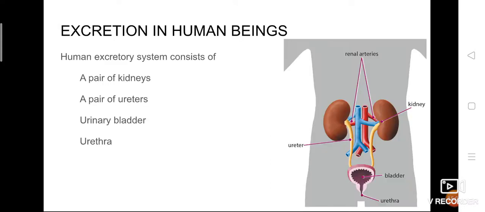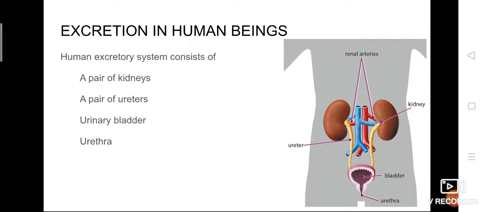so this is the general thing we have discussed about excretion in animals. Now we are going to concentrate on humans, how the excretory system is present in humans, because if we discuss with humans, it's very easy for us to understand. Okay, so now we will specifically focus on the human excretory system. So we will see how exactly the waste products are thrown out of the human body. So what do we all do with the waste in our house? We throw them out of the house, that is, to the community dustbin. Similarly, the waste materials are thrown out of the body by the process of excretion.